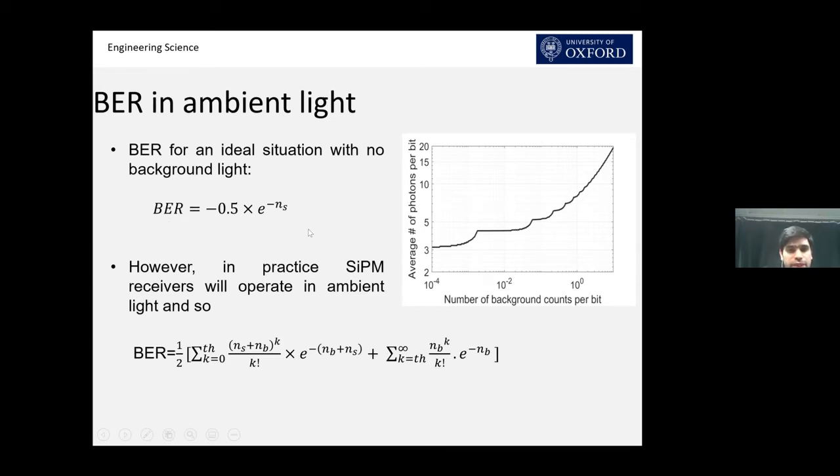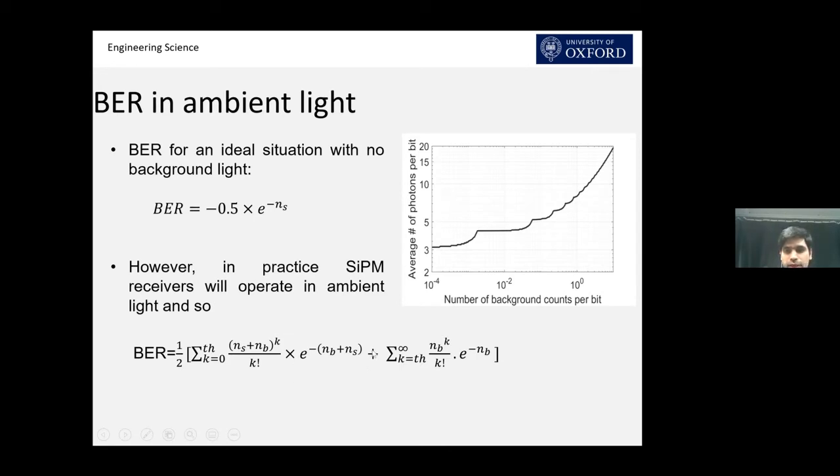This average number of photons per bit, which is 3, is usually referred to as the quantum limit for an ideal detector or ideal silicon PM. However, in practical scenarios, silicon PM also suffers from ambient light, which we refer to as background light or background counts. Therefore, the expression is modified and the background counts information is also added.